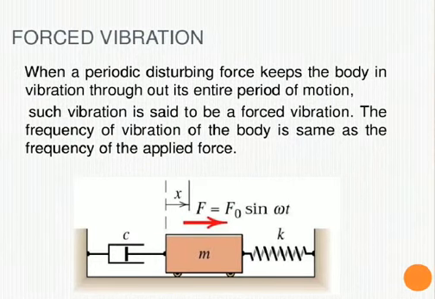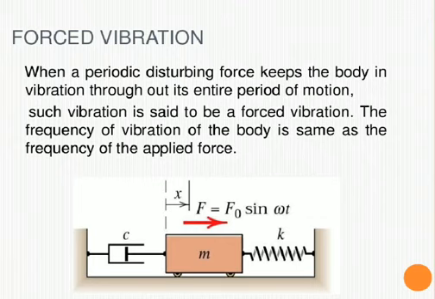Now what is forced vibration? The vibration is mainly classified into two types, that is free and forced. We have already discussed free vibration. Now what is forced vibration? That means when a periodic disturbing force keeps the body in vibration throughout its entire period of motion, that is, an external force is being applied to keep the body vibrating, then that type of vibration is known as forced vibration.